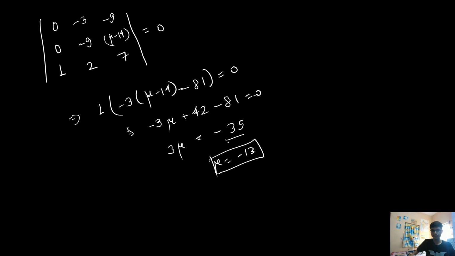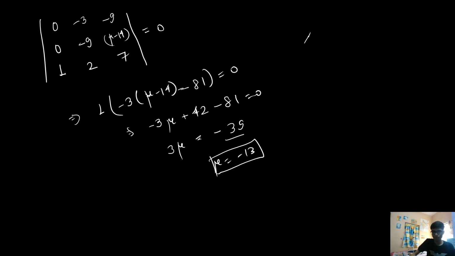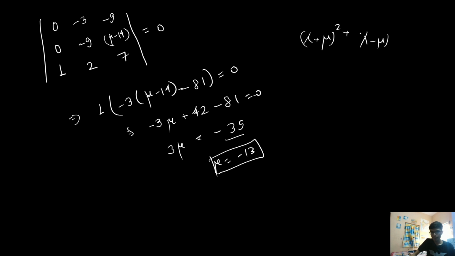If you solve this, this will be minus 39. Okay, so from here I get the value of lambda as well as mu equally. Now what I have to calculate is this particular expression, that is (lambda plus mu) whole square plus (lambda minus mu) whole square. Now if I calculate this particular expression, what will I get?